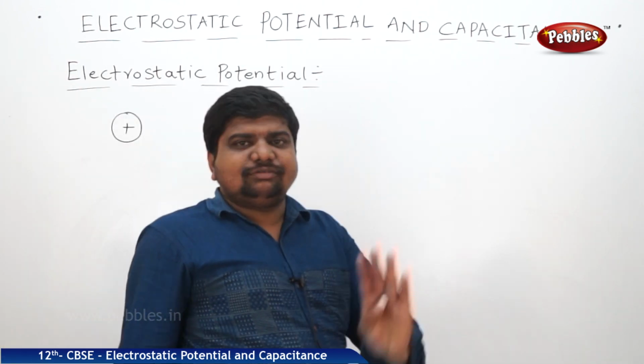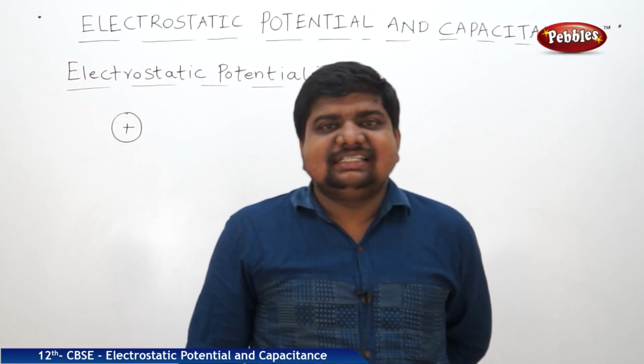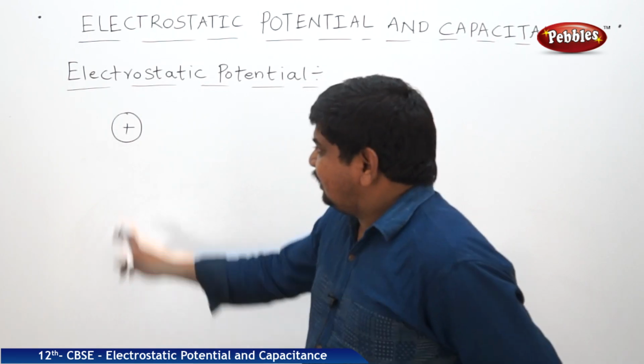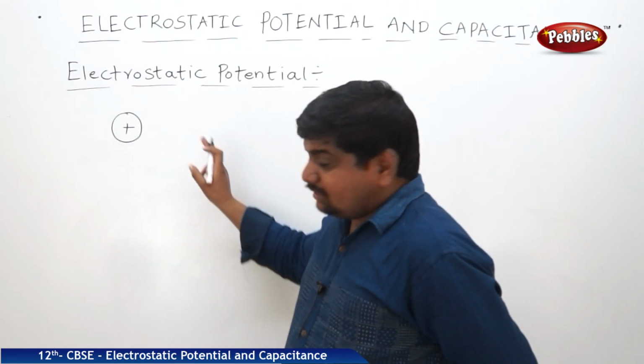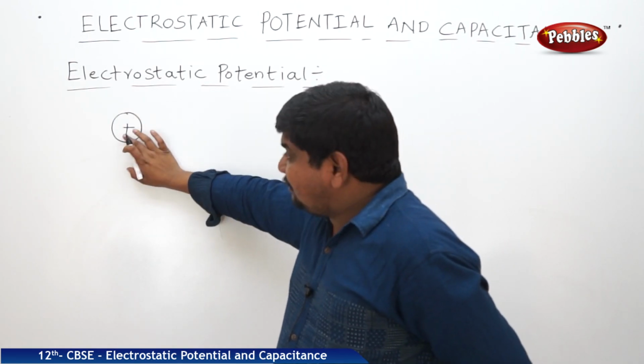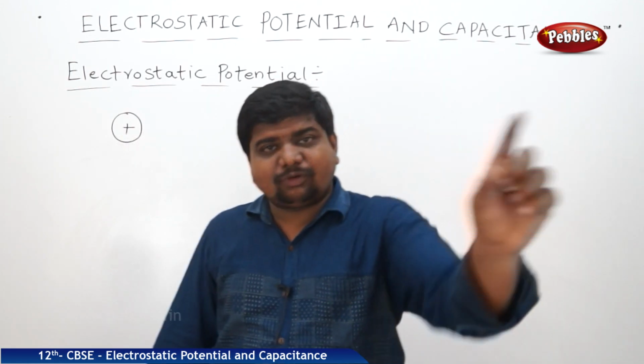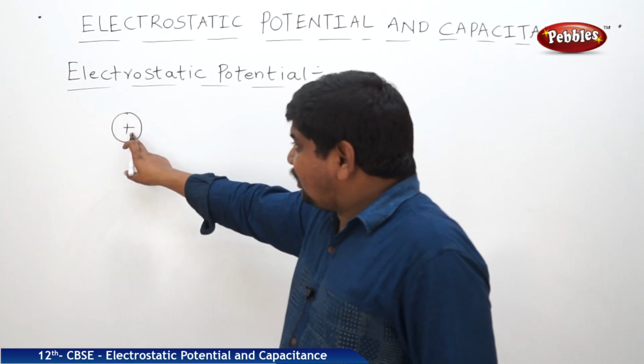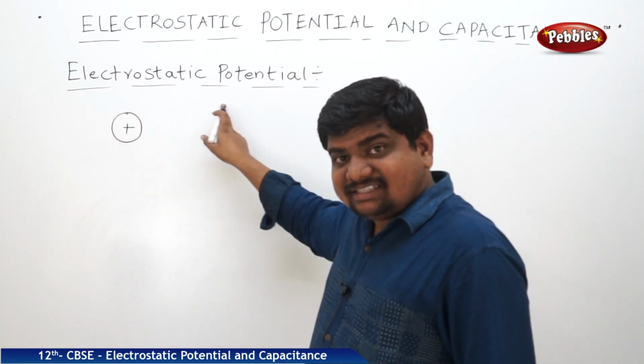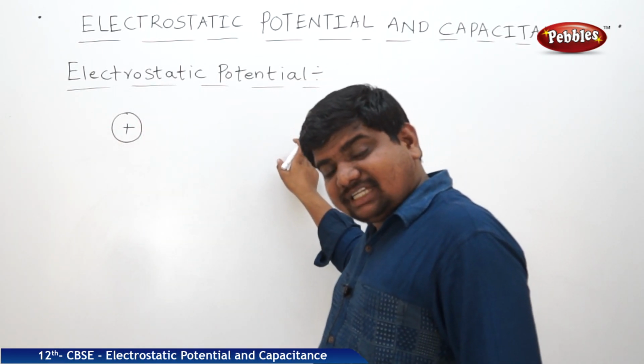What are the properties of the charges? Charges always expel out, and the influence of the charge emanates from the positive charge and terminates at the negative charge. If we go back to the properties of the charges, a positive charge always exerts the lines of force towards its negative charge.